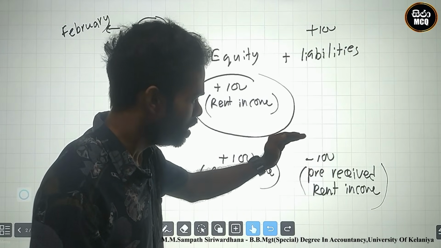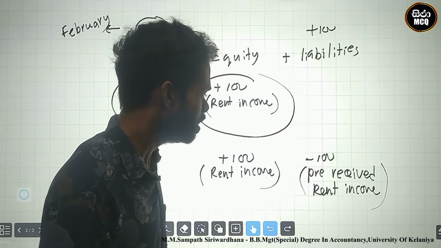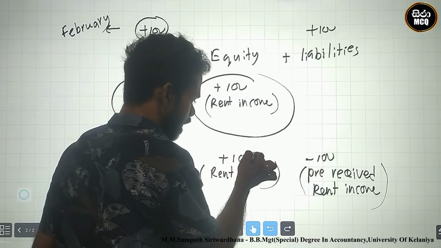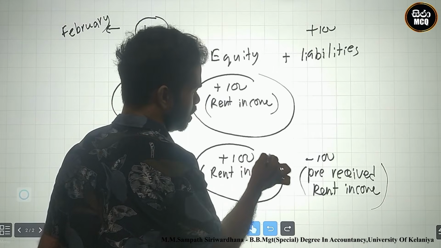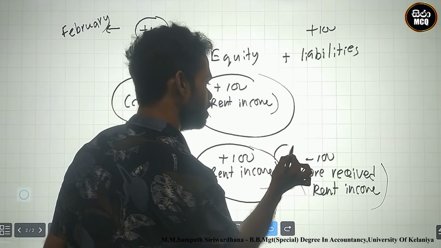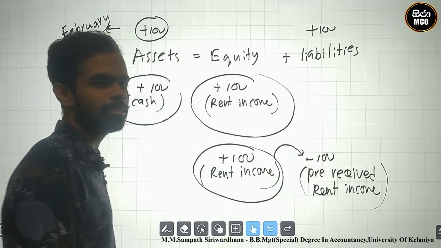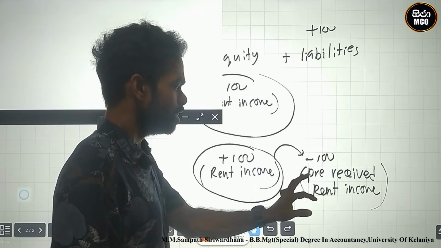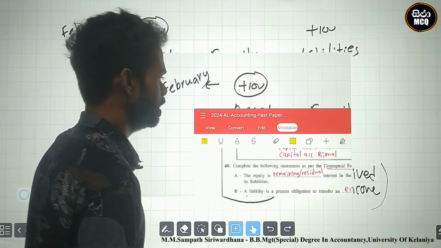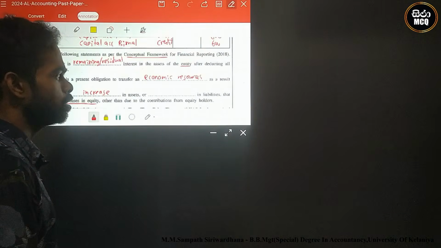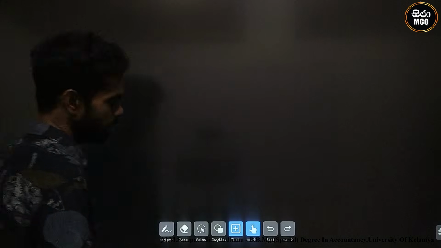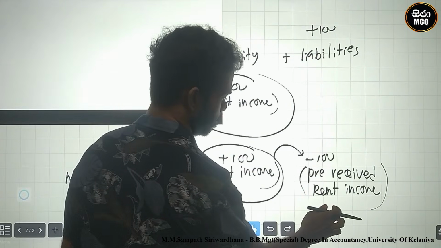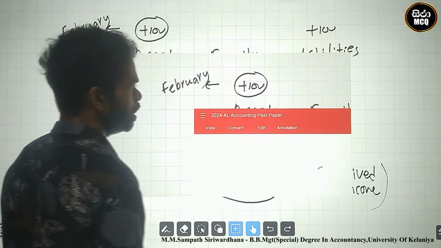Therefore we deduct from pre-received income and identify the rent income. The impact of this income identification is that liability decreases. So another type is a decrease in liability.